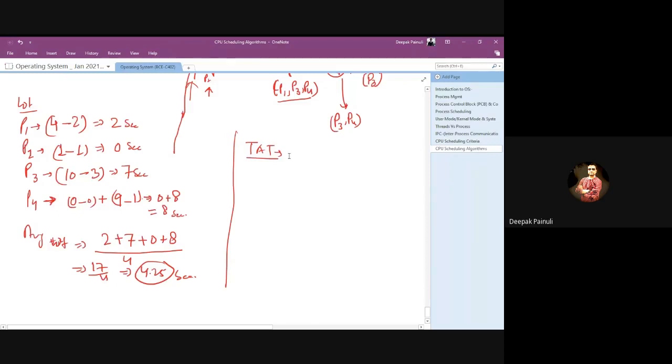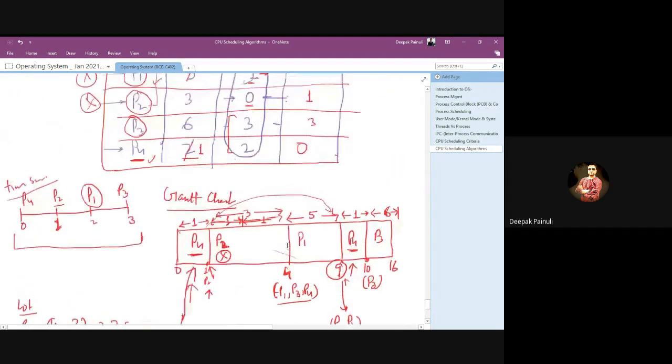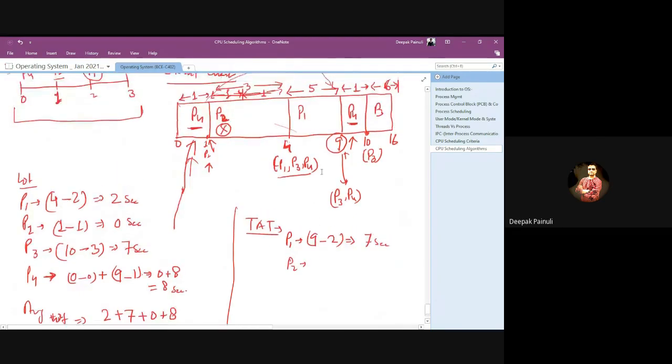Now calculate turnaround time for individual processes. For P1, turnaround time will be when P1 disappeared from the system, it is at 9. At 9 it disappeared, and P1 was submitted to the system at time 2. That means turnaround time for P1 will be 7 seconds, right? And for P2, check P2.